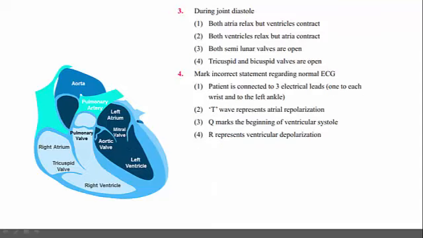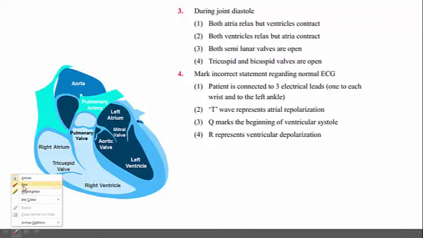Then moving to the next one. During the joint diastole, what happens? Both atria relax but ventricles contract. Both ventricles relax but atria contract. Both semilunar valves are open. Tricuspid and bicuspid valves are open. What is this joint diastole?